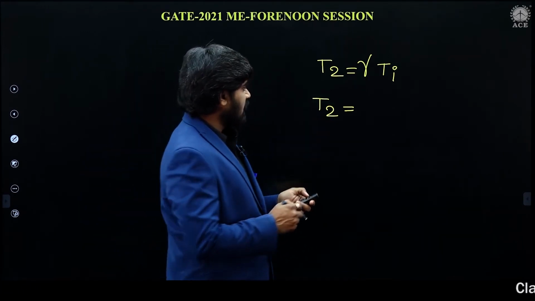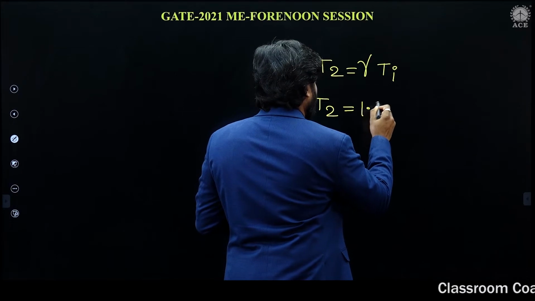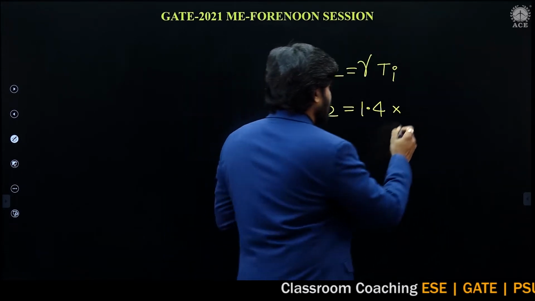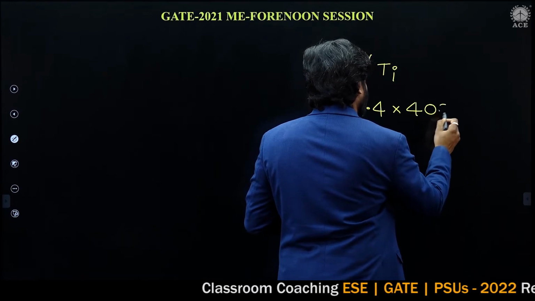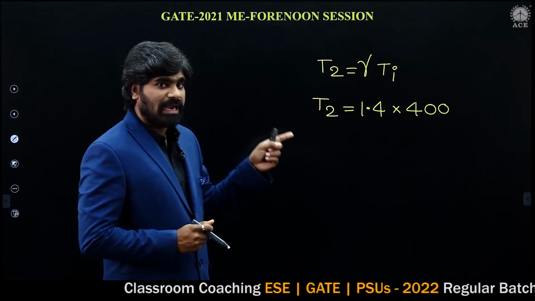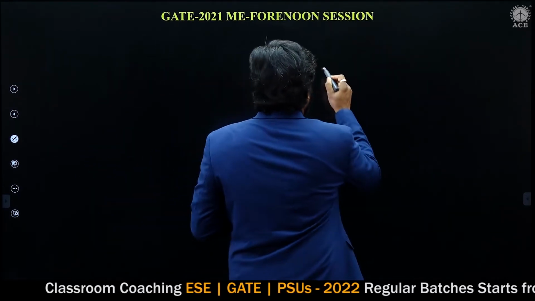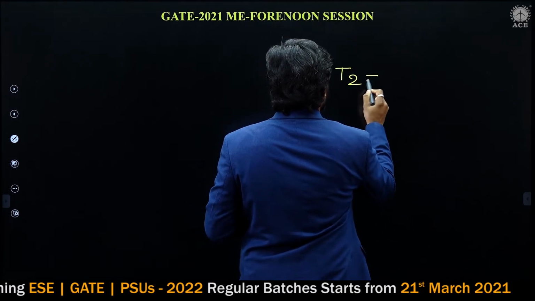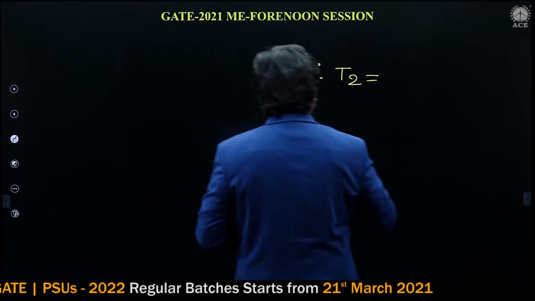So gamma of air is 1.4. Air is given, for air it is 1.4. Gamma is 1.4. Ti is 400 Kelvin. So T2 we will be getting in Kelvins. Therefore, if we calculate T2, it is going to be 560 Kelvin.